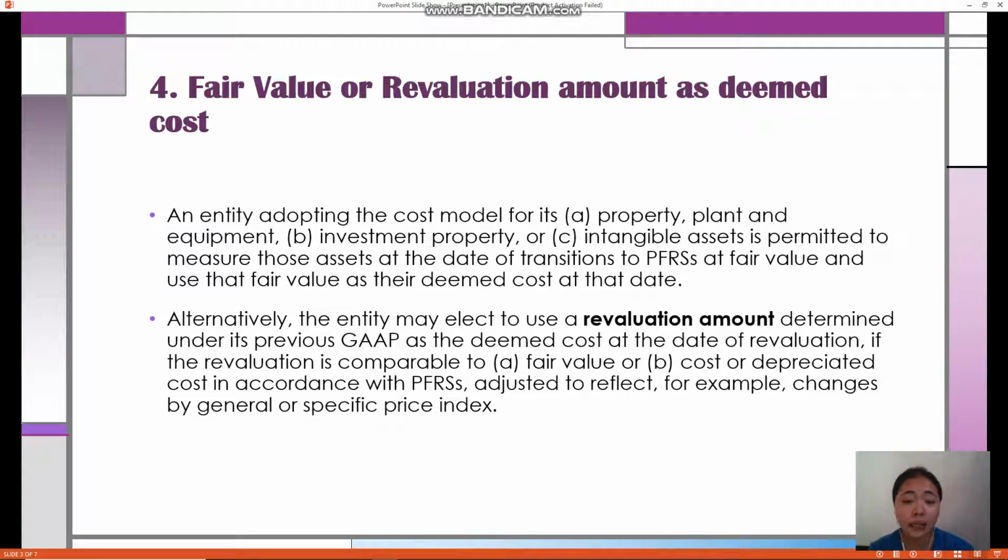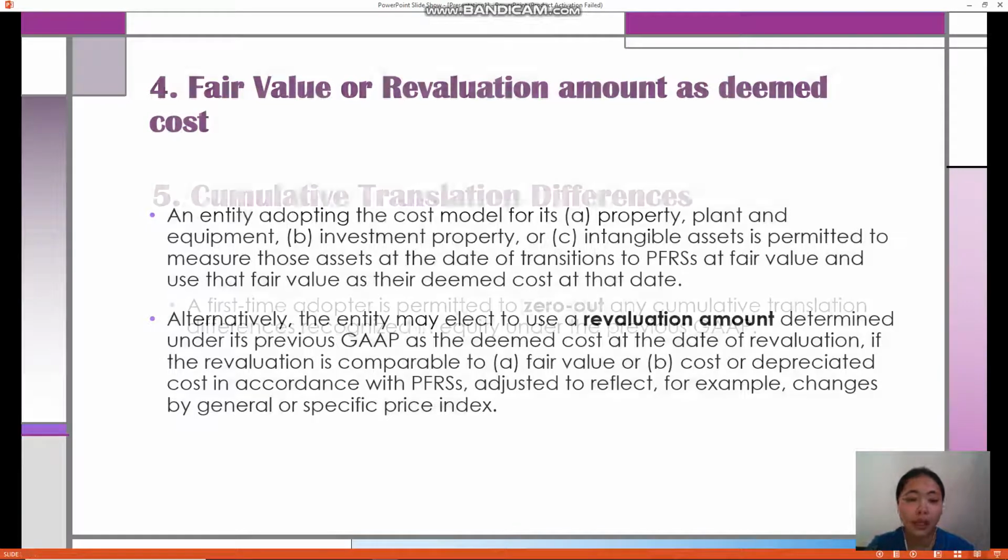Alternatively, the entity may elect to use a revaluation amount determined under its previous GAAP as the deemed cost at the date of revaluation, if the revaluation is comparable to fair value, or to cost or depreciated cost in accordance with PFRS, adjusted to reflect, for example, changes in a general or specific price index.